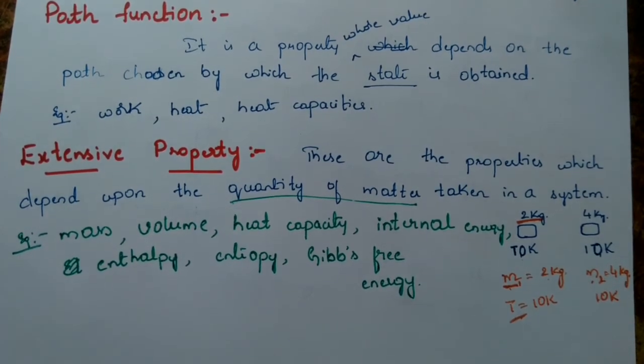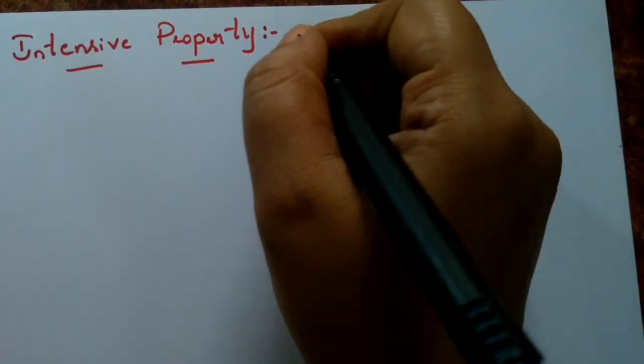A very important 1 mark question. We have questions also. We'll discuss that in tomorrow's video. We'll discuss the questions which have been asked in the exams. Any one quantity or property is given and they'll ask you to identify whether it is an extensive property or an intensive property. So this is about extensive property. Next we'll move on to intensive property. We will define it.